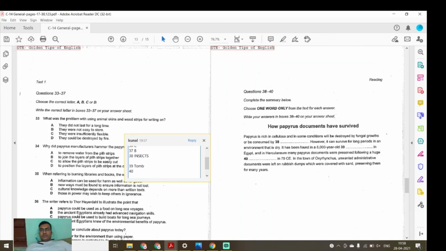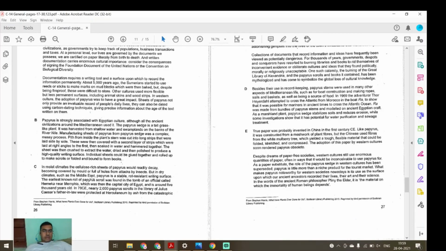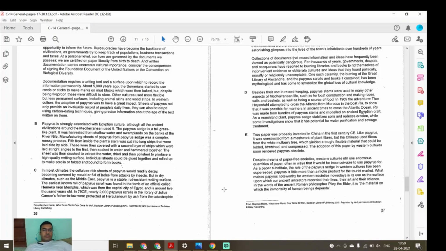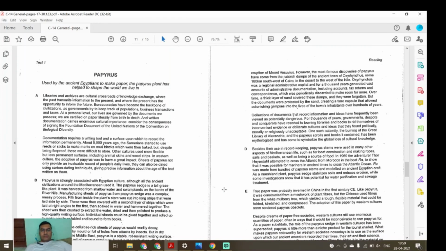Now we'll go to question number 40. In Egypt and Herculaneum, papyrus documents were preserved following a huge blank in 79 CE. In 79 CE, nearly 2,000 papyrus scrolls in the library of Julius Caesar's father-in-law were protected from ash by the catastrophic eruption of Mount Vesuvius.